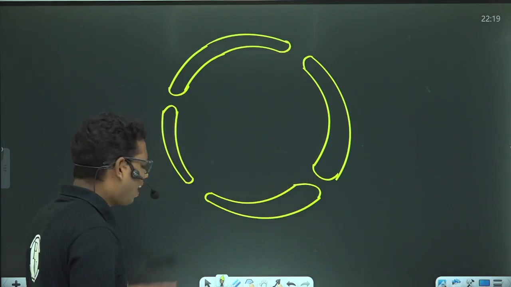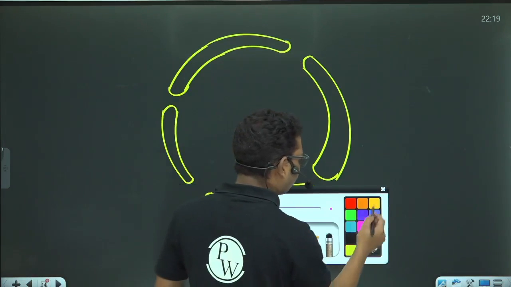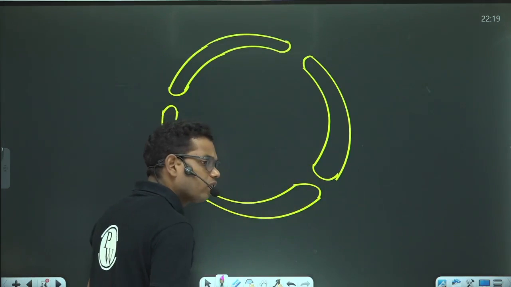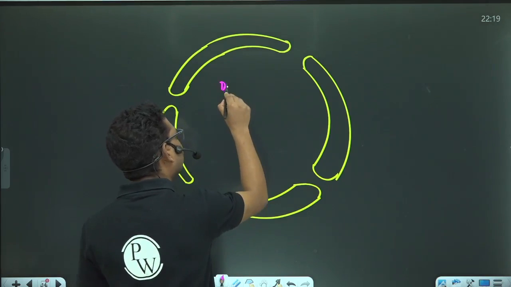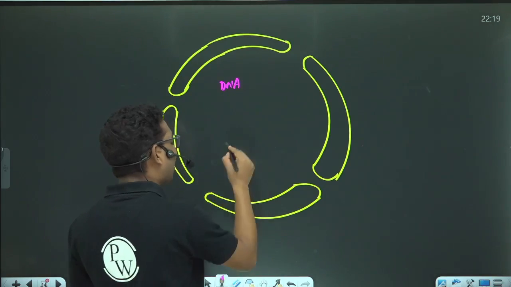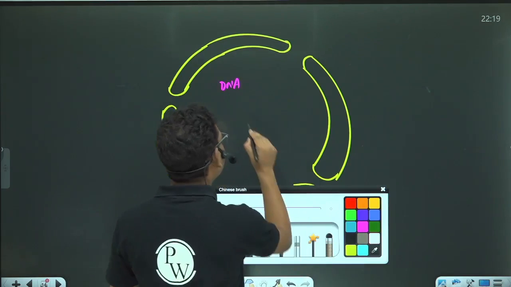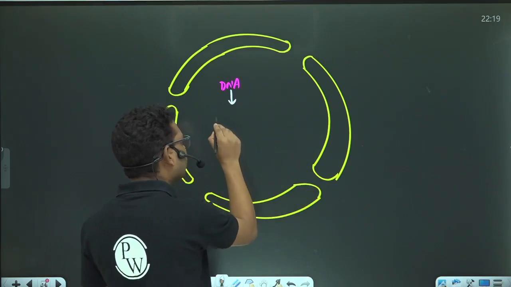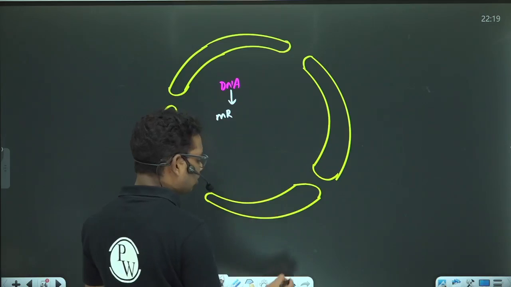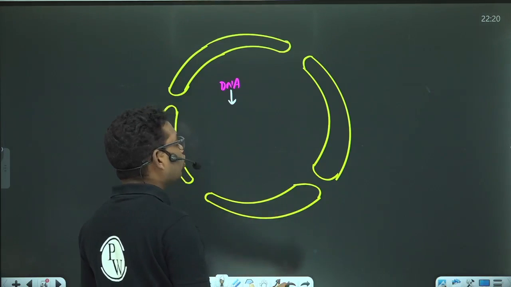Inside this nucleus, there will be DNA. From this DNA, the mRNA will be synthesized. In fact, the mRNA will not be directly synthesized.